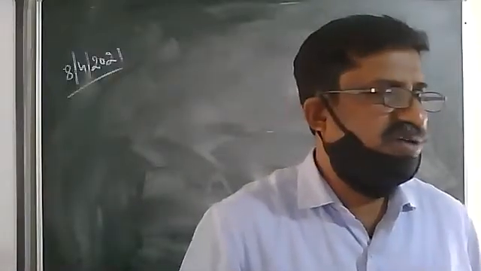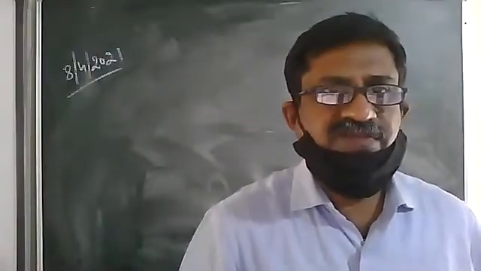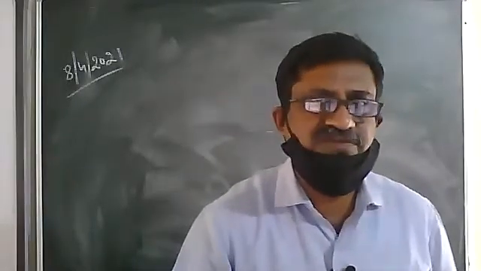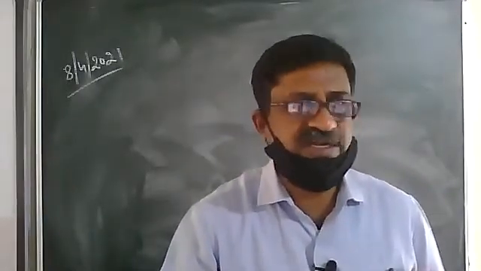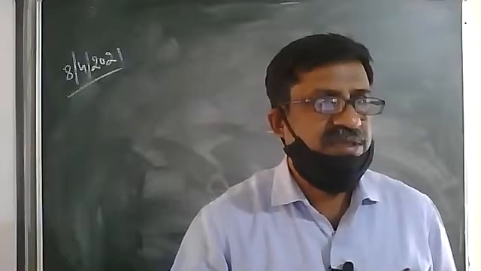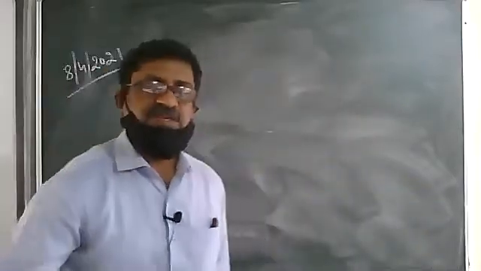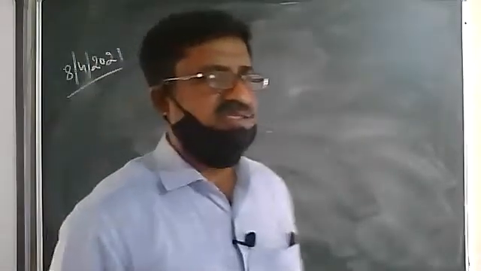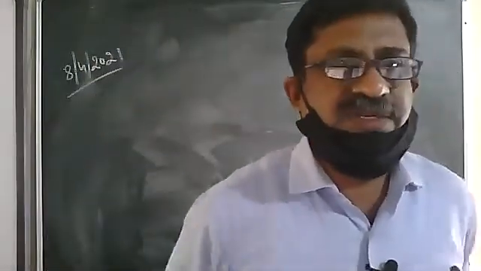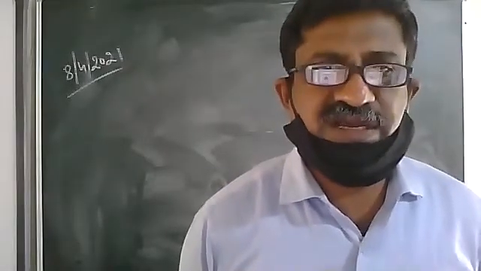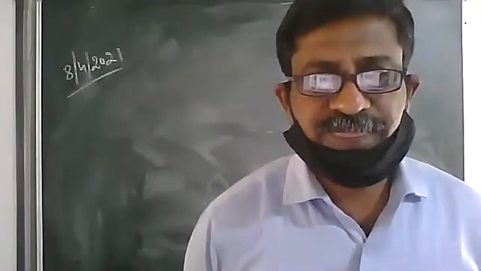We have written the definition of a rational number: a number in the form of P upon Q, where P and Q are integers and Q is not equal to 0. That was the first definition of rational number. We have also learned the definition of irrational numbers: the numbers which are not in the form of P upon Q, where P and Q are integers and Q is not equal to 0, are said to be irrational numbers. You have written this definition of rational as well as irrational number.